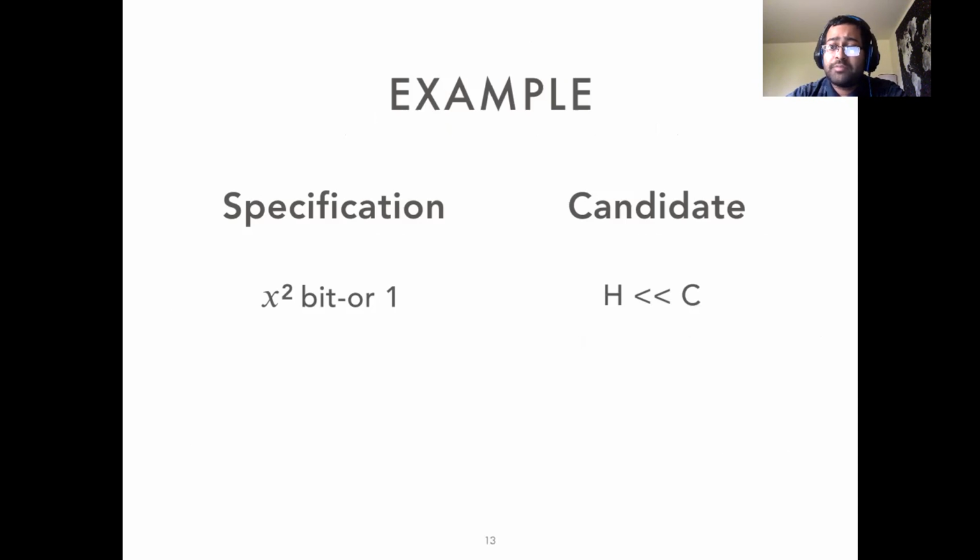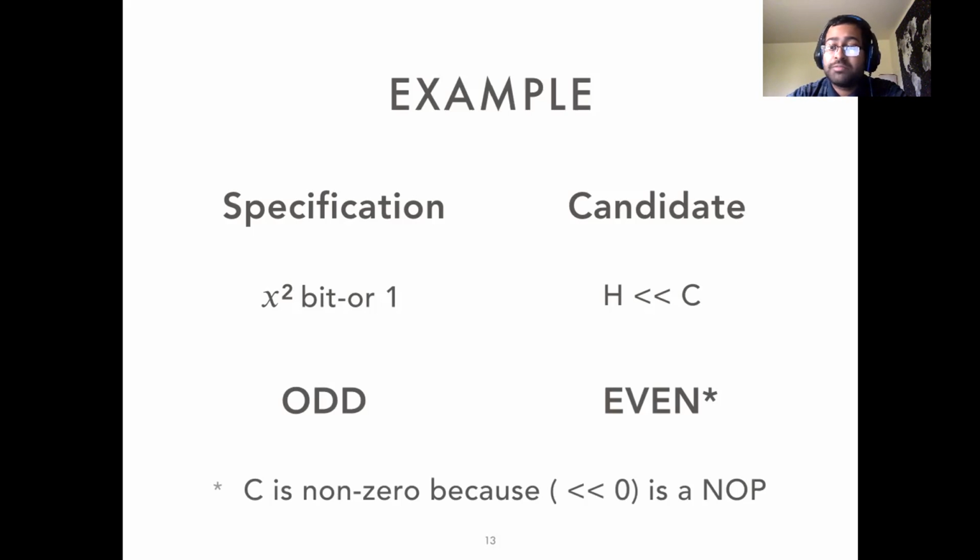This is because whenever possible, Super avoids synthesizing no-ops, and C being 0, that's the left shift by 0, is a no-op. Now taking that into account, C should be at least 1. That means that the result is even. So we have a specification which is odd, and we have a candidate which always produces an even output. Now clearly this cannot be equivalent.